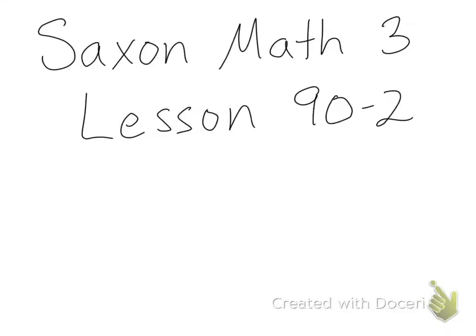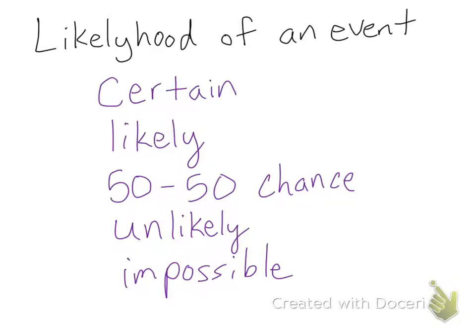Alright, today's lesson is lesson 90, part 2, determining the likelihood of an event and determining the fairness of a game. So, the likelihood means the chance something will happen.